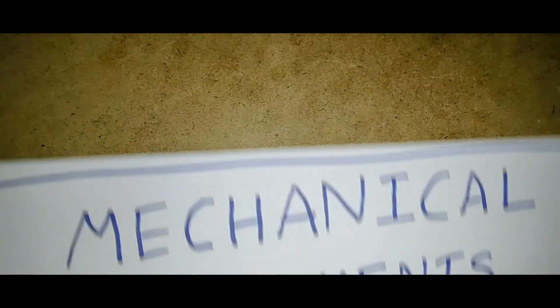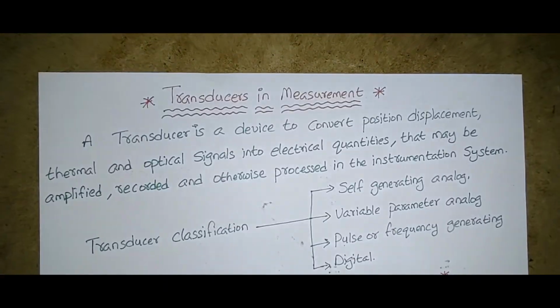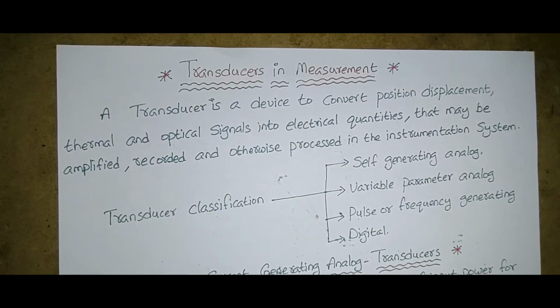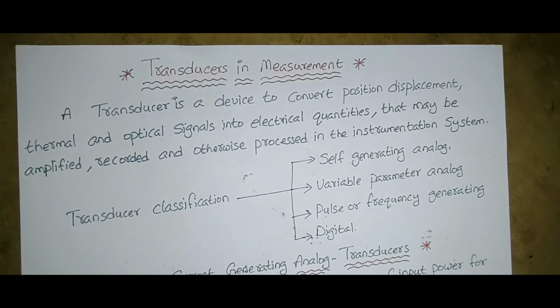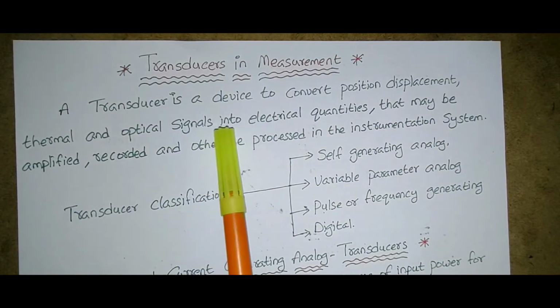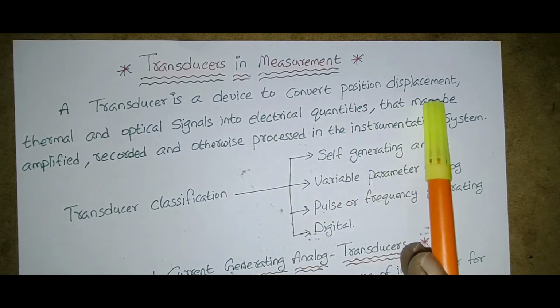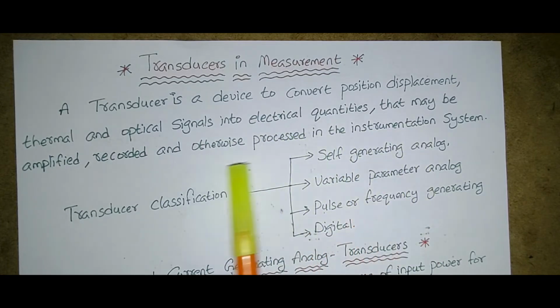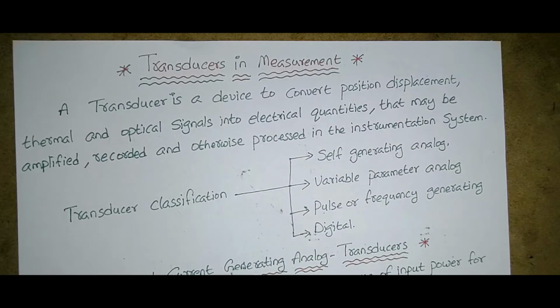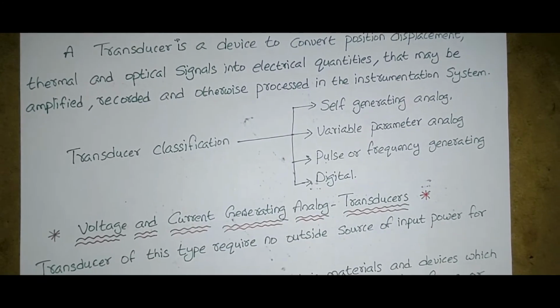As I told you, today we are going to discuss transducers in measurement. A transducer is a device to convert position, displacement, thermal and optical signals into electrical quantities that may be amplified, recorded and otherwise processed in the instrumentation system. So once you are getting a question regarding transducers, write a small definition or the working of this transducer.